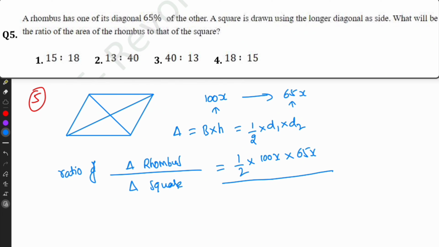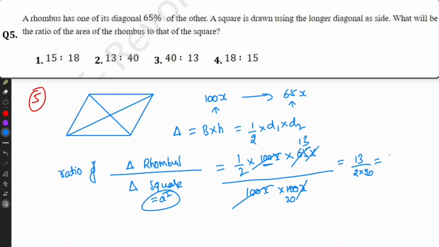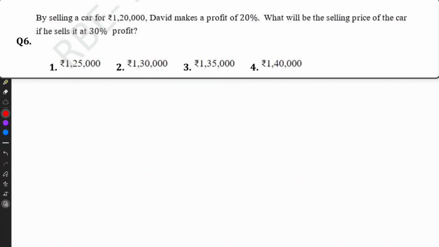So we have to find the sides. A square is drawn using the longer diagonal as its side. The longer diagonal is 100x, so it is the side. The area of the square is 100x into 100x. 100x and 100x cancel, x cancels. That equals 13 divided by 40. The answer is 13 is to 40.